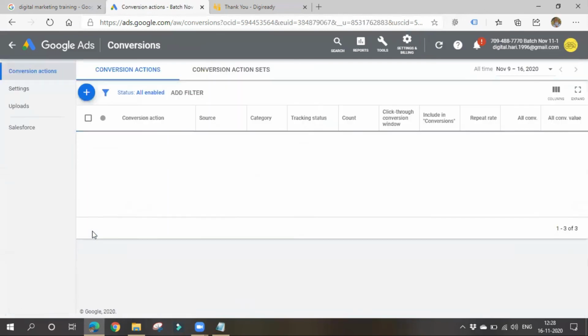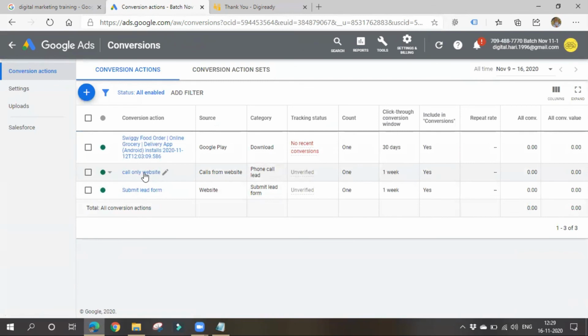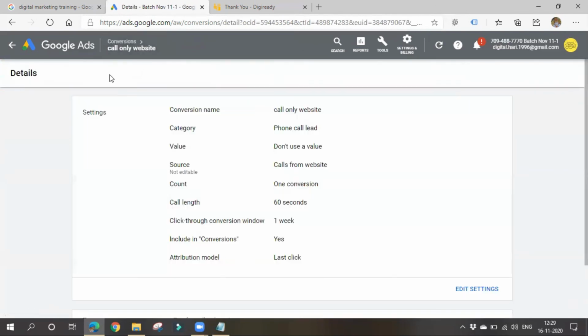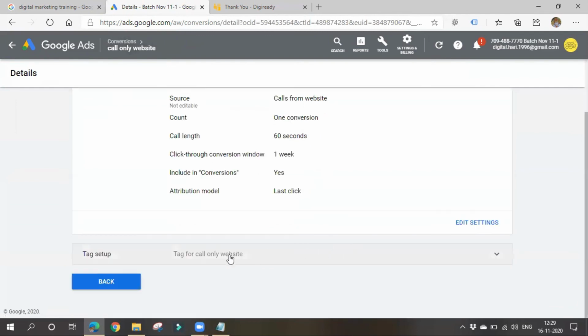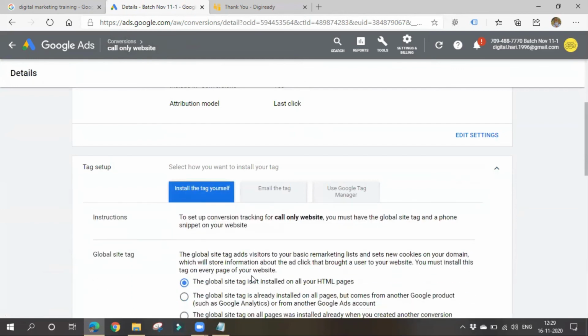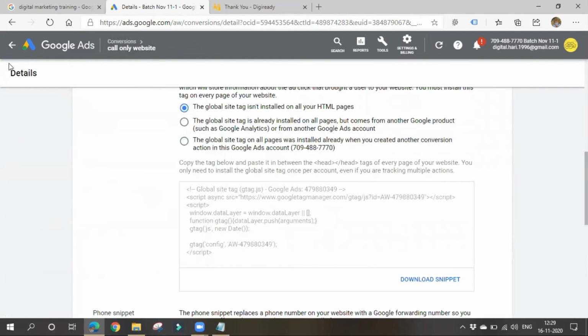Click on done. Okay, if you haven't placed your code also, simply click here. Once you go to conversions, you will be shown each and everything. There you can go for tag setup, and you can simply click on install the code, then it will show you all the code. You can copy and paste it.